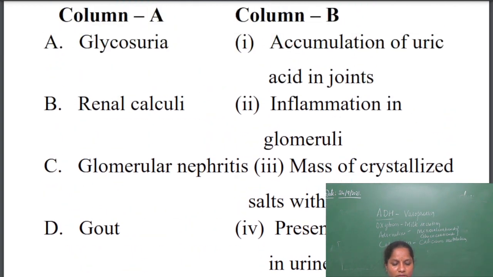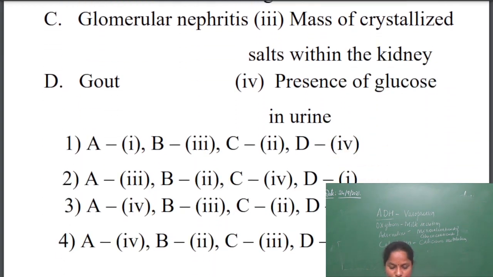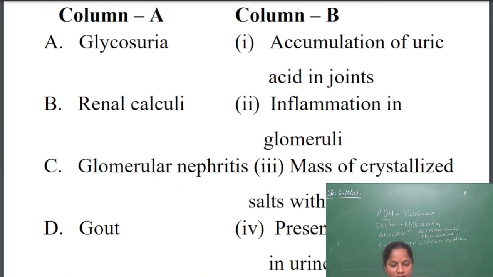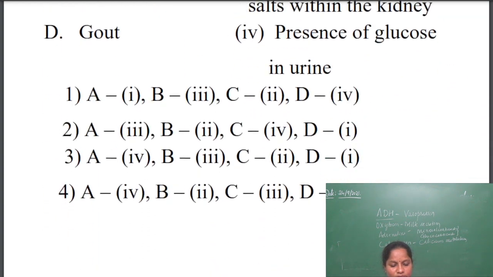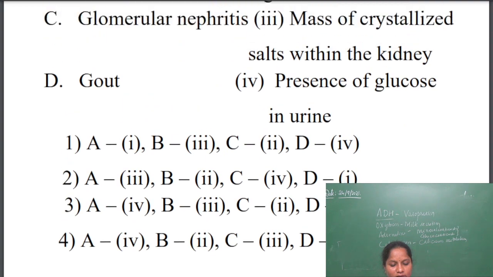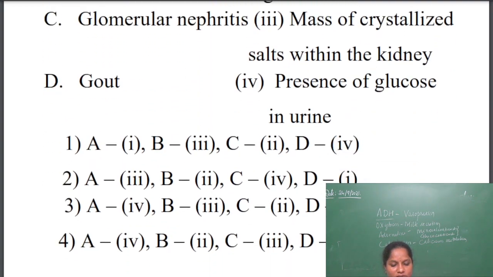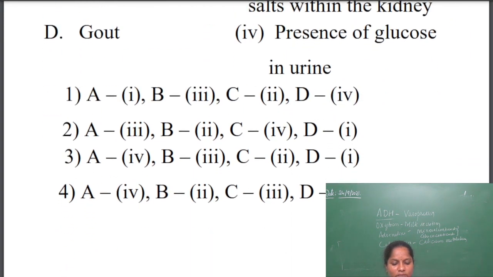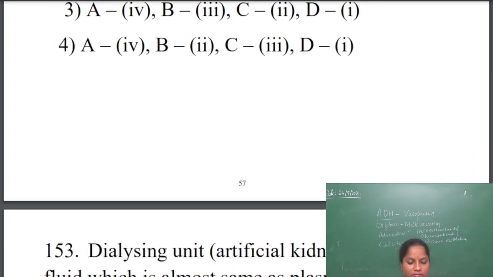So the answer will be glycosuria, presence of glucose. Next, renal calculi, it is a mass of crystals within the kidney. Next, glomerular nephritis, inflammation of the glomeruli. So the answer will be A4, B3, C2 and D1. So the correct option will be the third one.